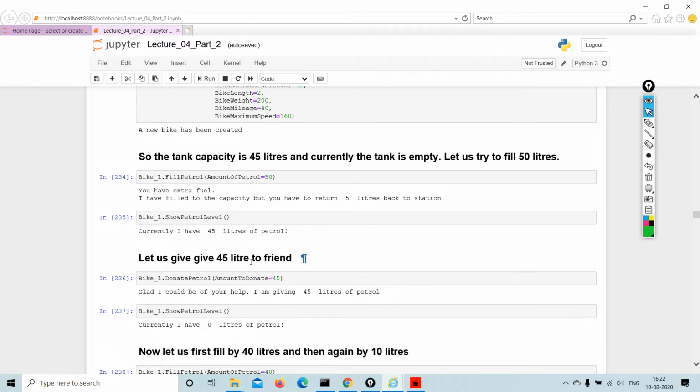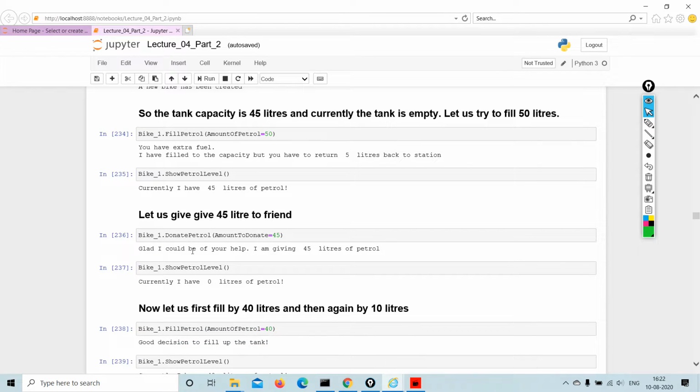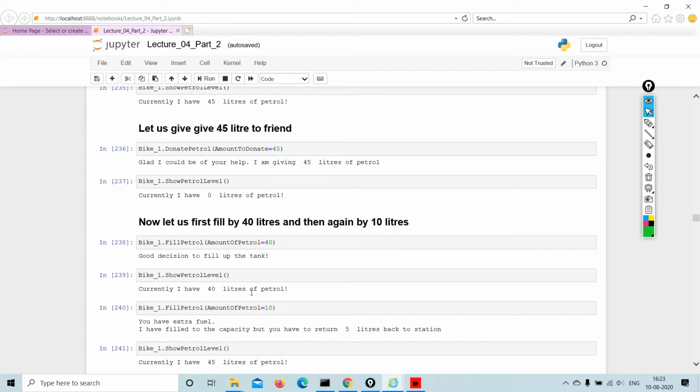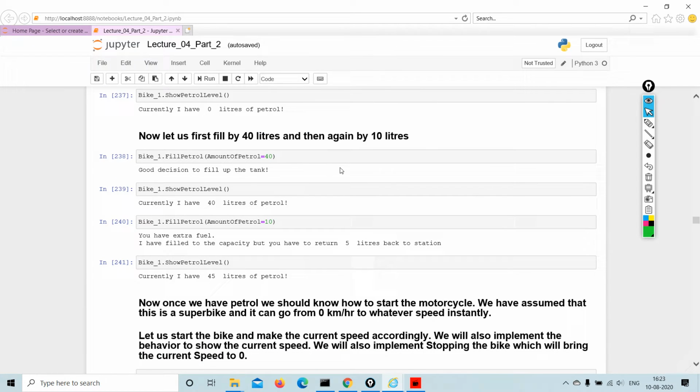Let us give 45 liters to a friend. So when I donate, the amount to donate is 45. Glad I could be of help. I am giving 45 liters of petrol. Currently I have 0 liters of petrol. Now let us fill 40 liters and then again 10. So what I am doing is different permutations and combinations to arrive at a conclusion.